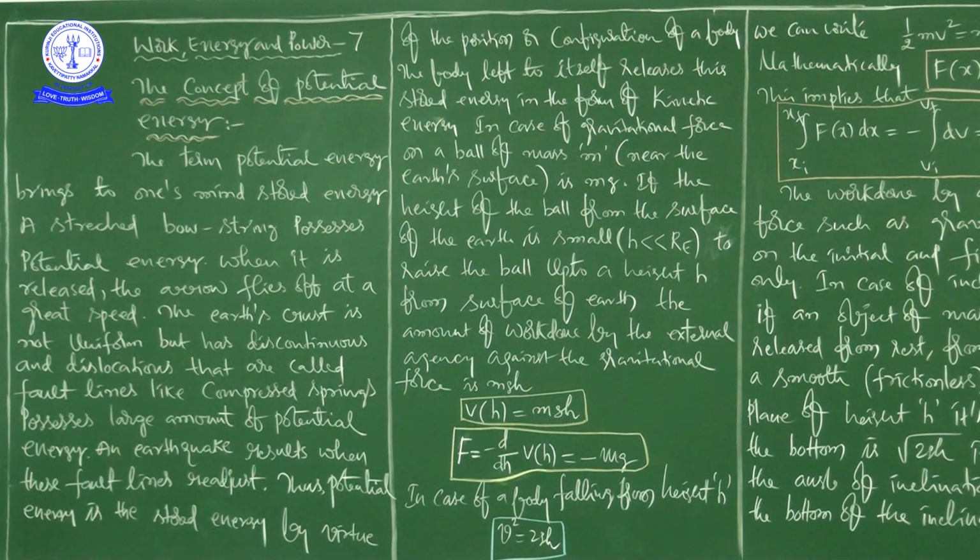The reason is that it stores potential energy. The potential energy of the bow is converted into kinetic energy.